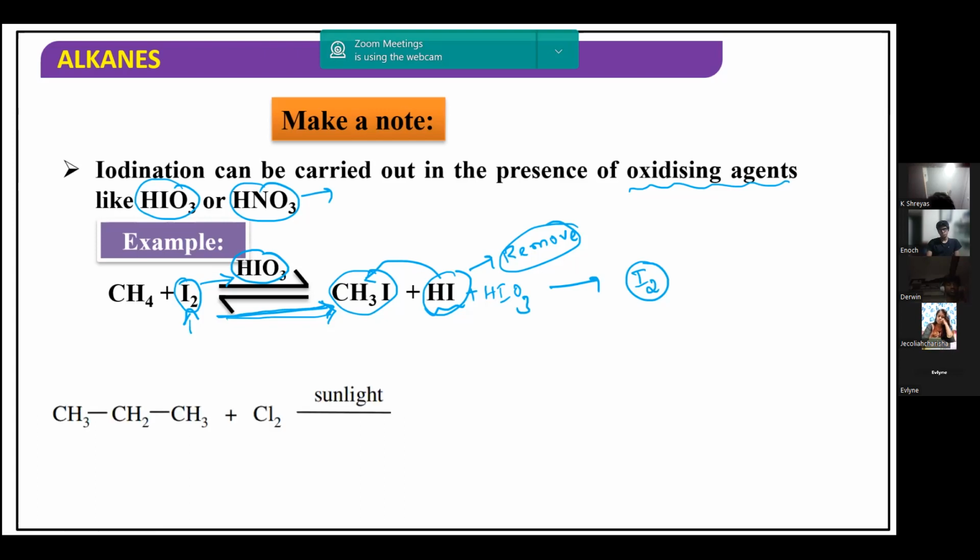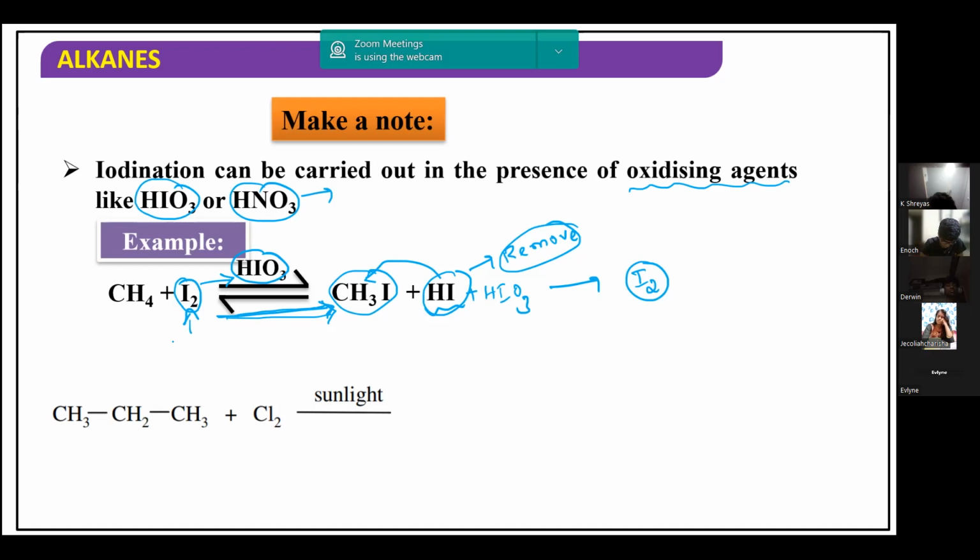Now, I have one reaction here. Propane chlorination. What is the product? Can anyone tell me? What is the product? Use only monochlorination. Only one hydrogen is replaced. So what is the product we are going to get here?